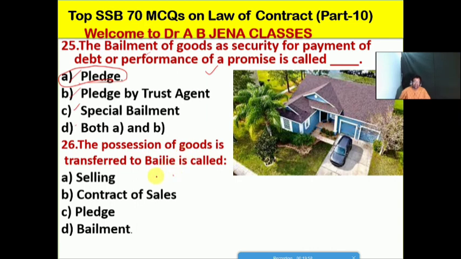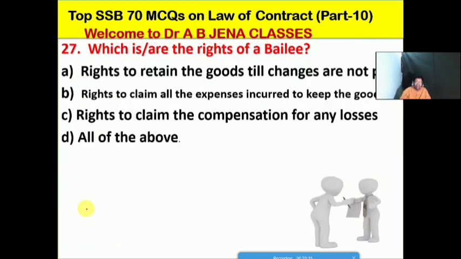So next one we will see, the possession of goods transferred to the bailee is called what? Whether A it's a selling, B it's a contract of sale, C it's the pledge, D it's a bailment, friends. So D is the right option for this MCQ.